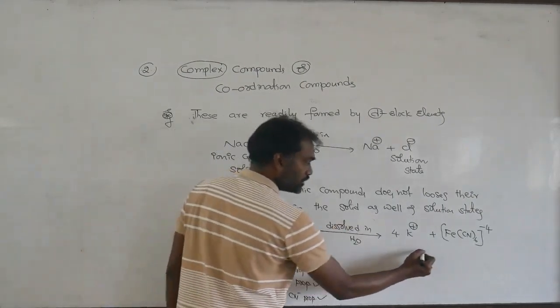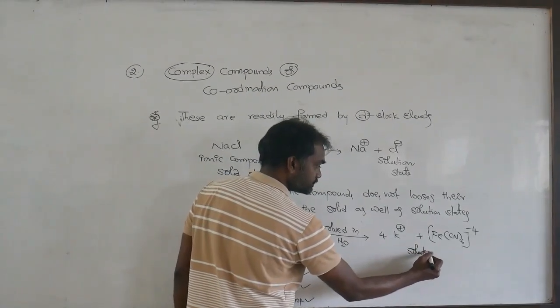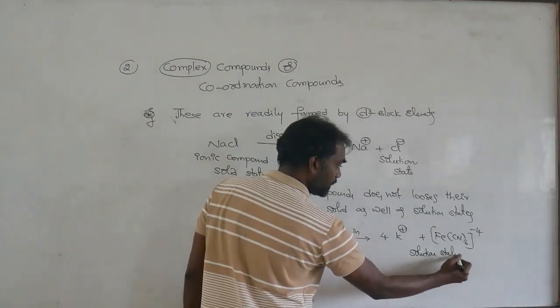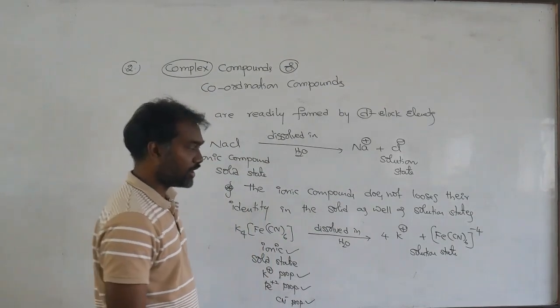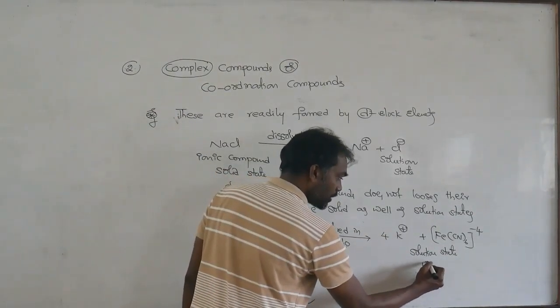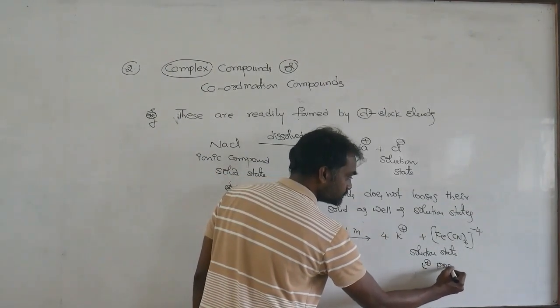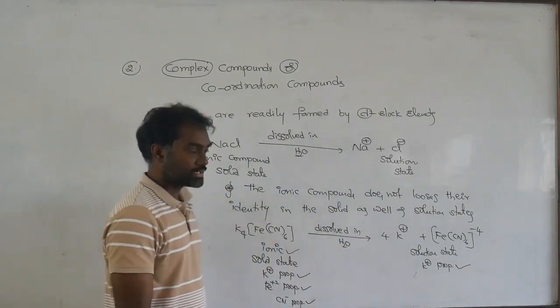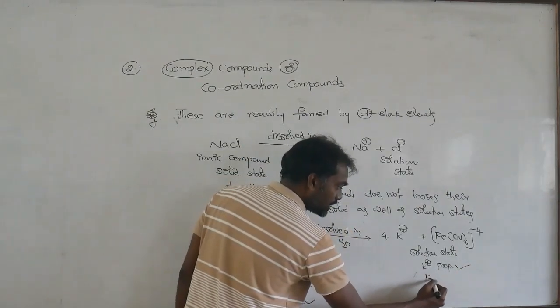Next, you come to the solution state. If you see in the solution state, what happens? The potassium property is observed, but the iron property is not observed.